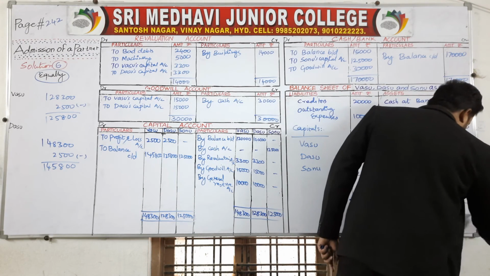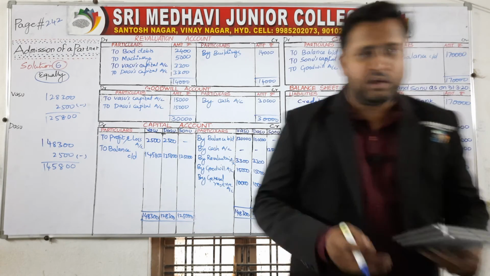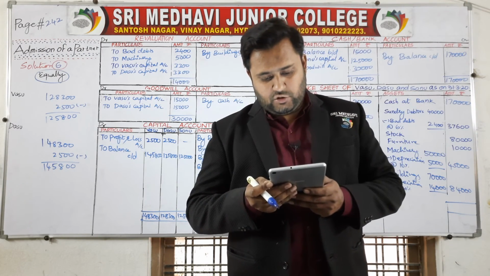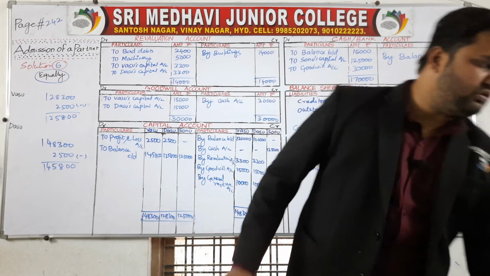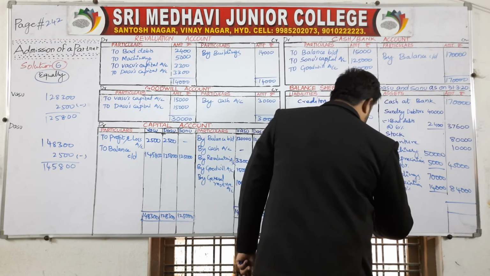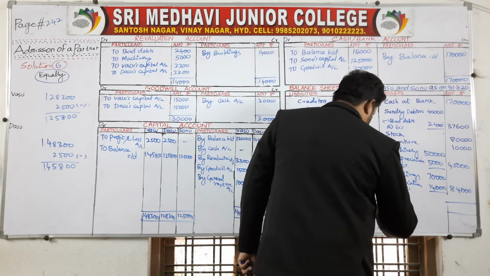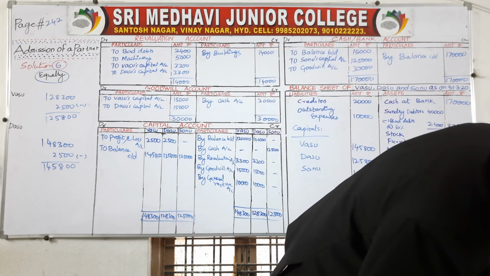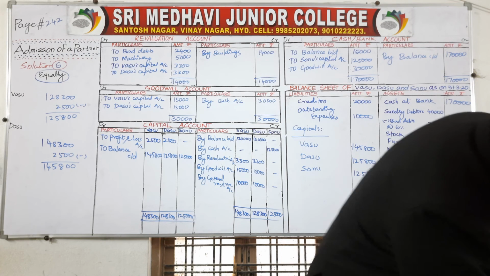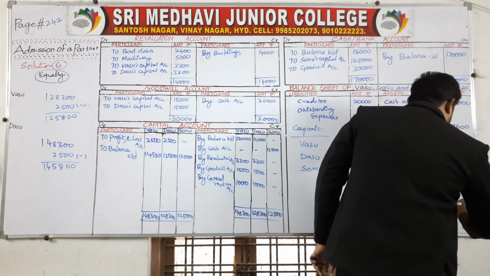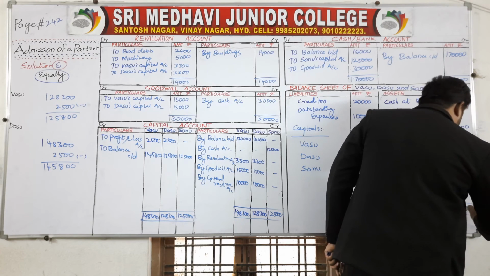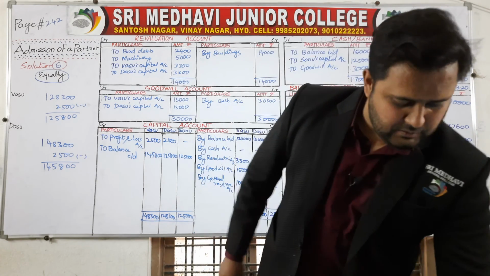If you total both assets and liabilities, it would tally. Then how much is the balance sheet total? 4,26,600. This is how you need to solve the problem.